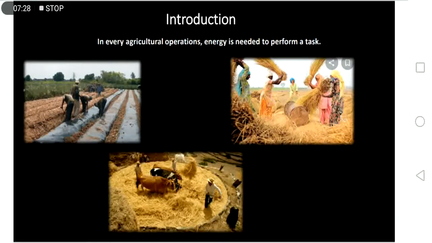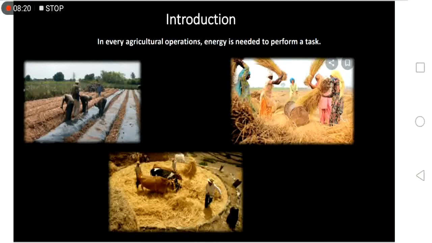Okay, so we need to pull the tillage implement, or the tiller, so that we can perform tillage. Another one is during harvesting: the combine harvester's cutter bar, the reciprocating cutter bar, needs to oscillate in order to cut the stalks of the rice for the cutting action to be performed. So that combine harvester needs energy to perform that specific task.